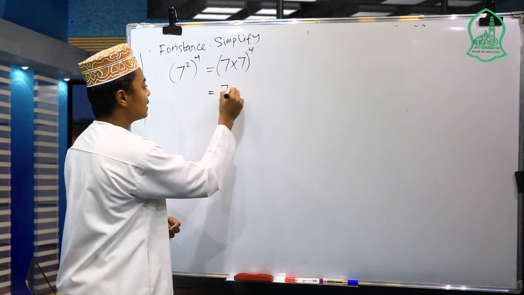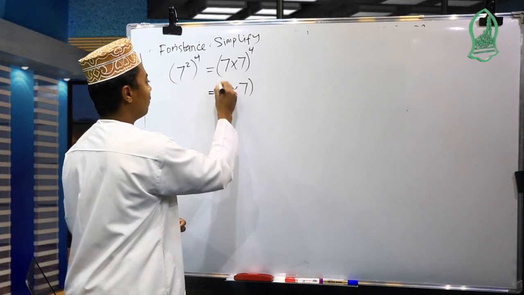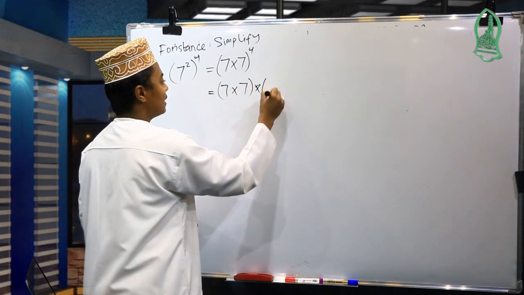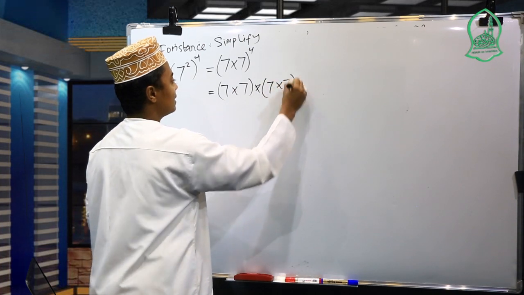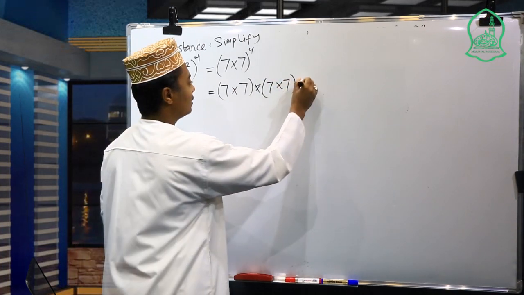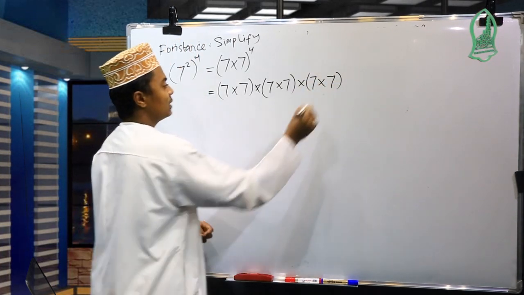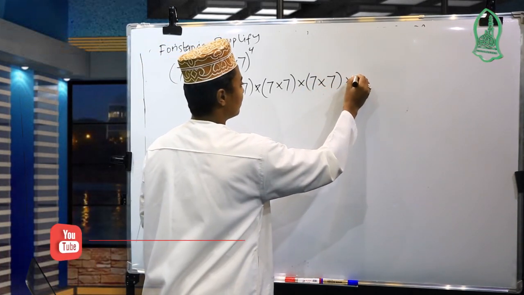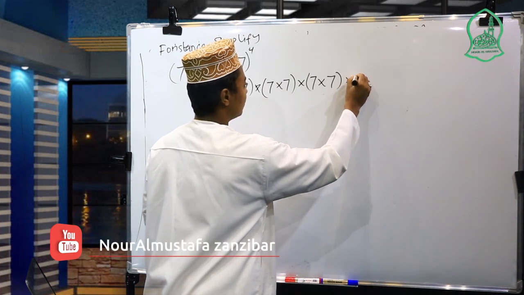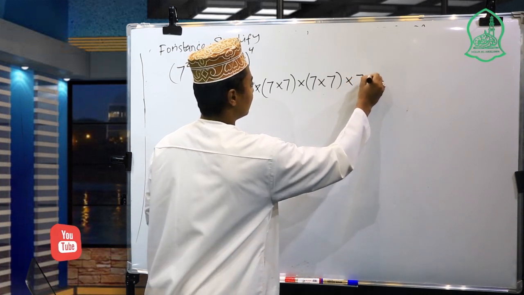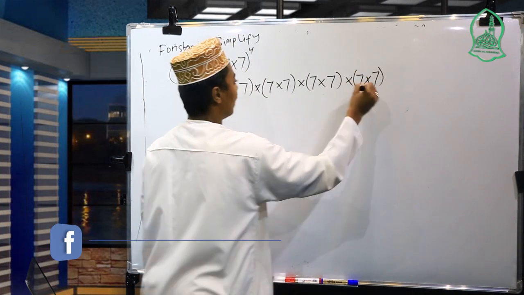So we take 7 times 7, first one, 7 times 7, second one, 7 times 7, third one, 7 times 7, fourth one.